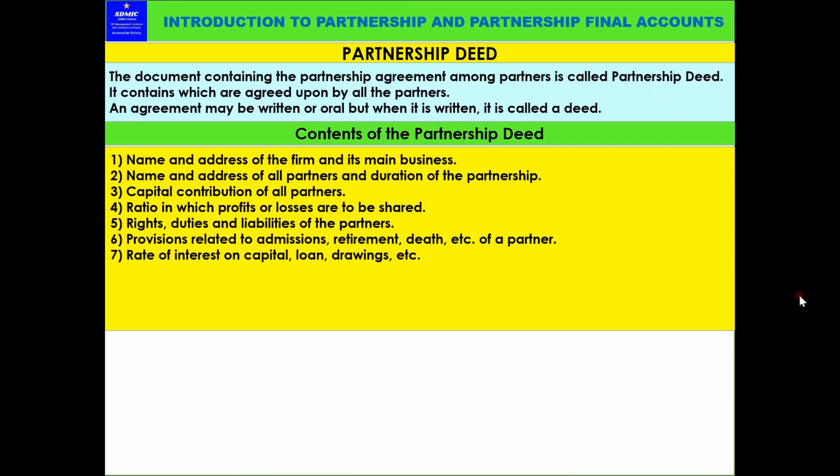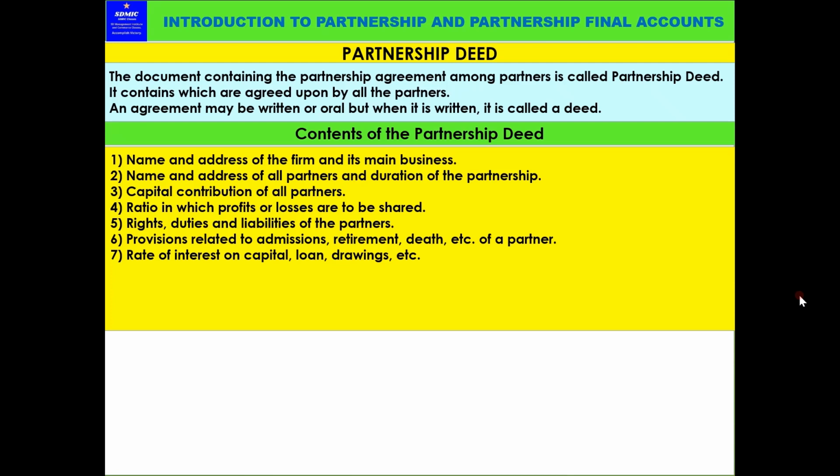Seventh point, rate of interest on capital, loan, drawings, etc. Now, this should be mentioned. If it is not mentioned, it is not applicable. If it is mentioned in the partnership deed, rate of interest on capital, when the partners put money in the business, they will charge some interest on that capital invested into the business. So if it is not mentioned, this is not applicable.